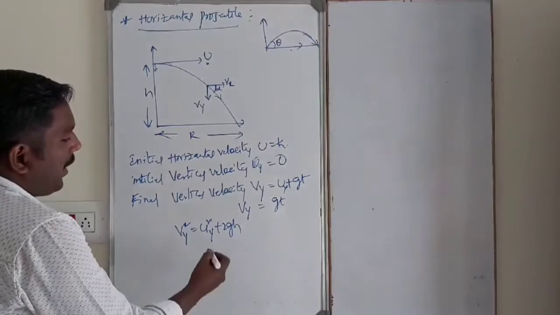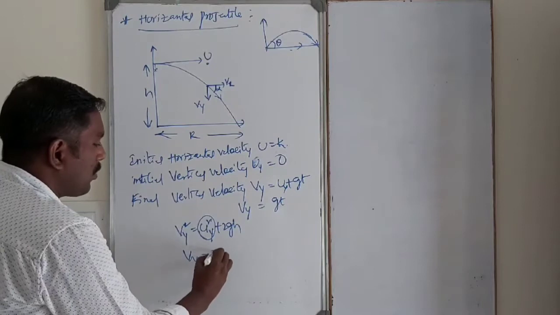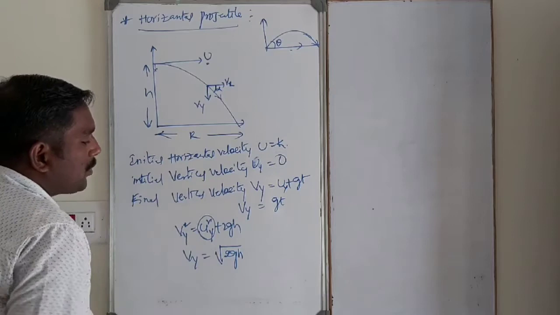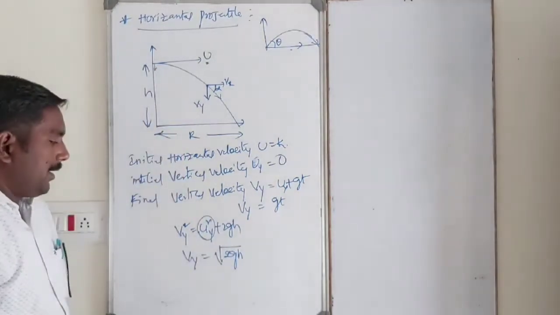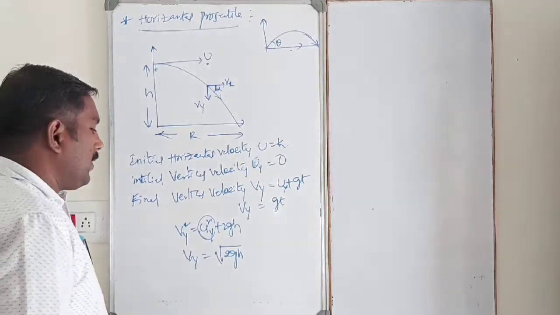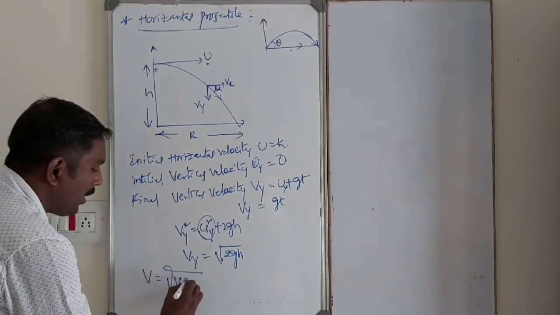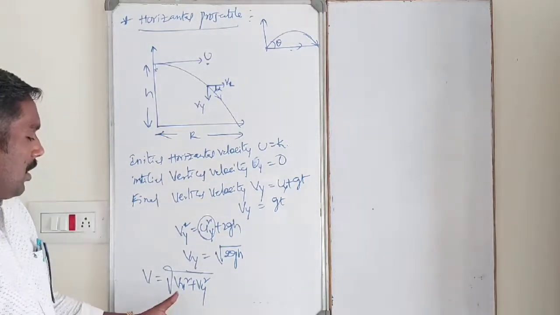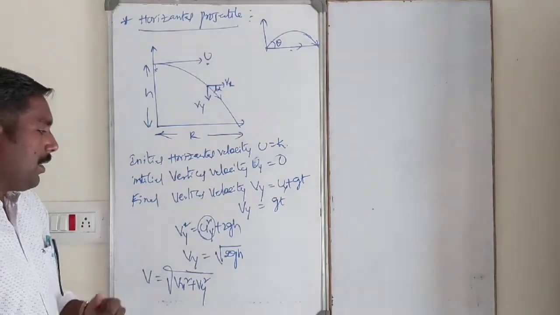In terms of height, the initial vertical velocity will be 0, so Vy is equal to the square root of 2gh, where h is the height. This is the final vertical velocity. The magnitude of the resultant velocity is the square root of Vx squared plus Vy squared, from the initial horizontal velocity and the vertical velocity. This is the magnitude.